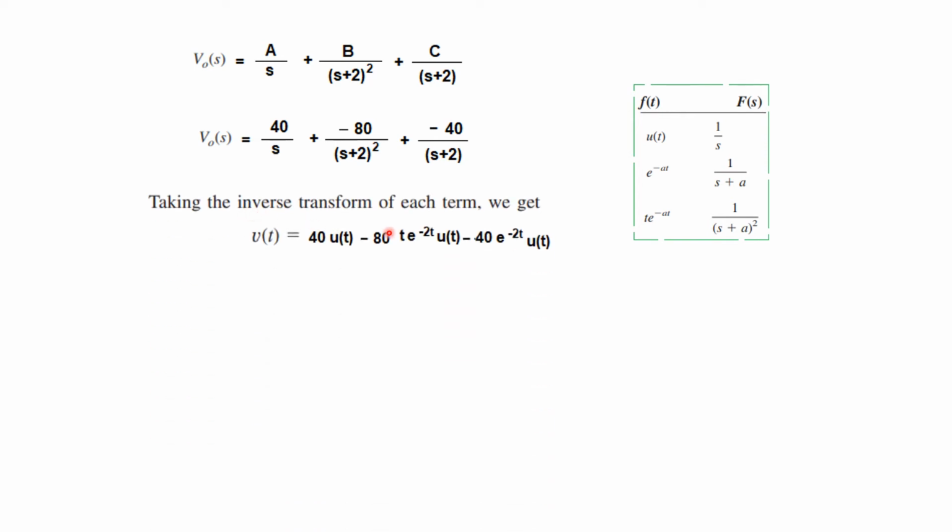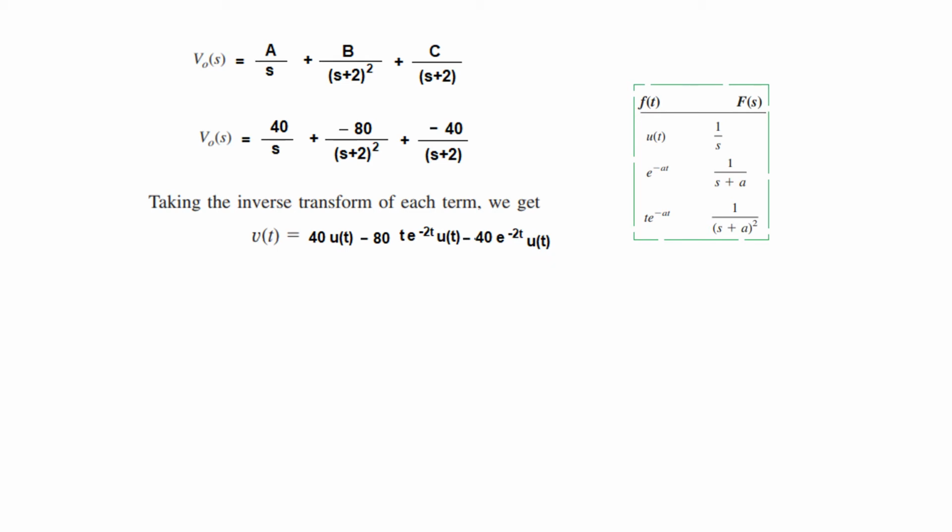Okay, so inverse Laplace transform of each term. So 40 over s can be written as 40 u(t) from here, and similarly minus 80 divided by (s plus 2) whole square, we'll use this formula. So minus 80 t e raised to the power minus 2t u(t), and the third one is easy, it is minus 40 e raised to the power minus 2t, using this formula, u(t).